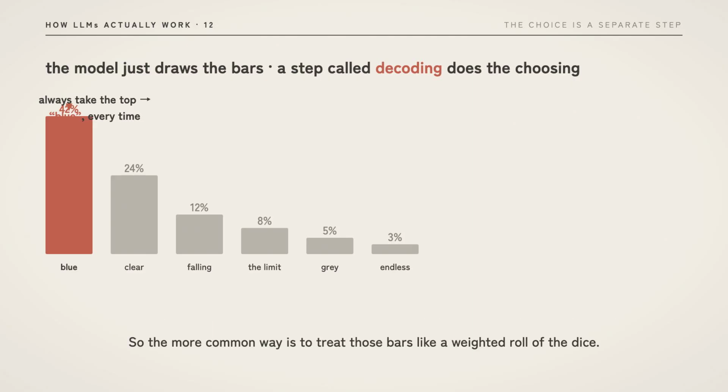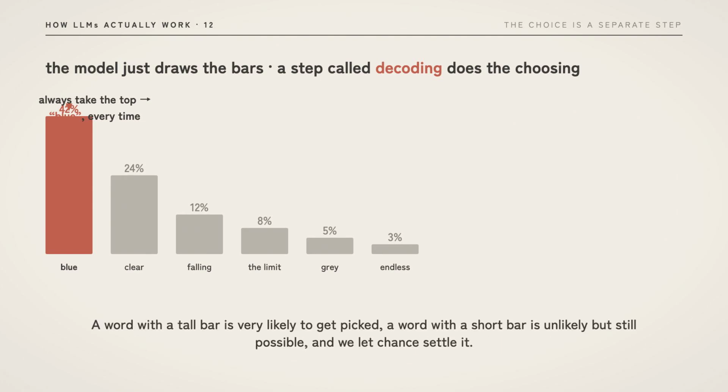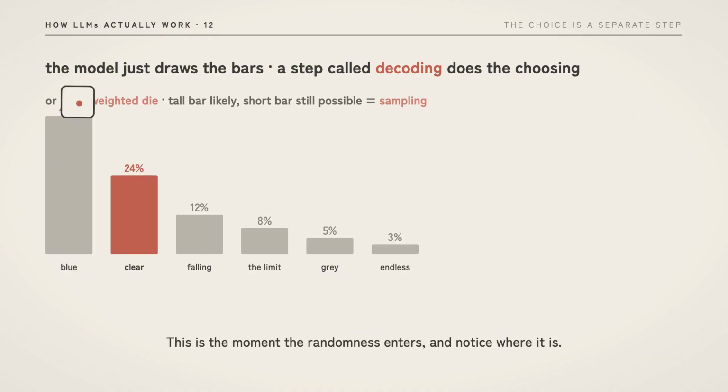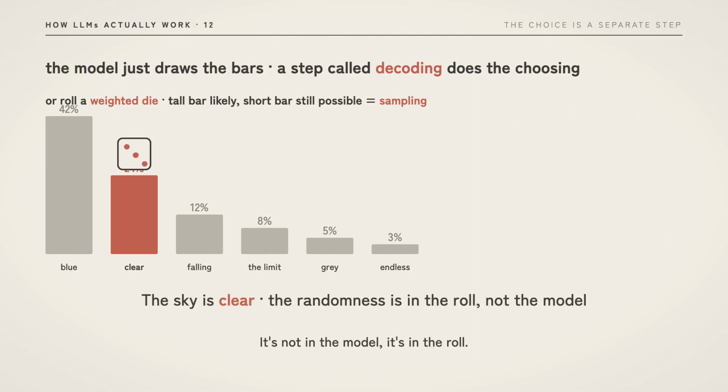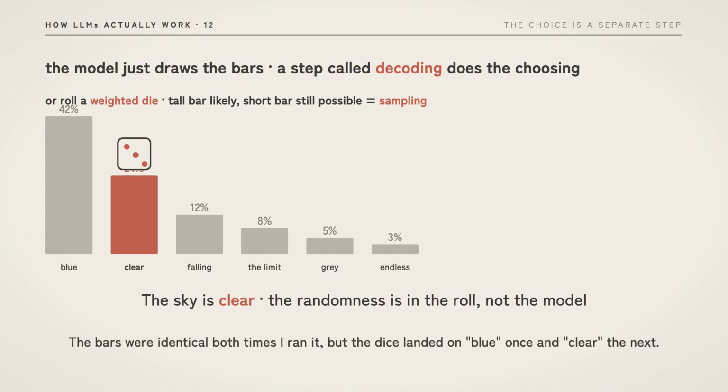So the more common way is to treat those bars like a weighted roll of the dice. A word with a tall bar is very likely to get picked. A word with a short bar is unlikely but still possible, and we let chance settle it. This is the moment the randomness enters, and notice where it is. It's not in the model, it's in the roll. The bars were identical both times I ran it, but the dice landed on blue once and clear the next. Picking a word by rolling the weighted dice is called sampling.